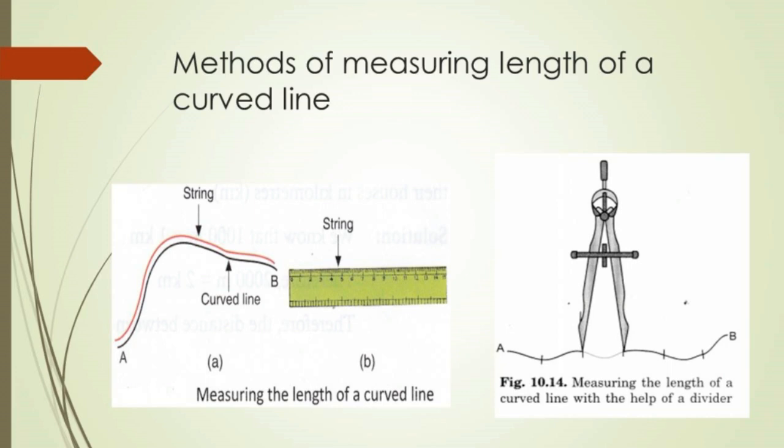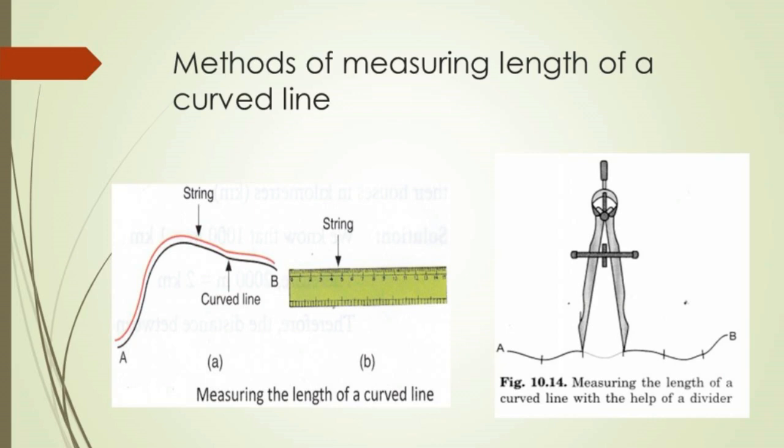The next method is with the help of a divider. Draw a curved line AB on a piece of paper. Separate the legs of the divider by 0.5 or 1 centimeter using a ruler. Place it on the curved line starting from one end. Mark the position of the other end. Move it along the line again and again, cutting the line into a number of segments of equal lengths. The remaining part of the line can be measured using a scale.